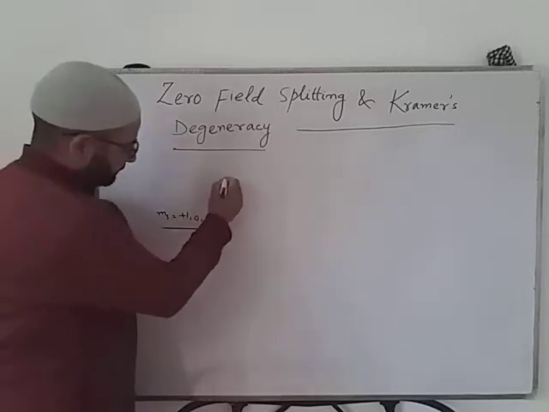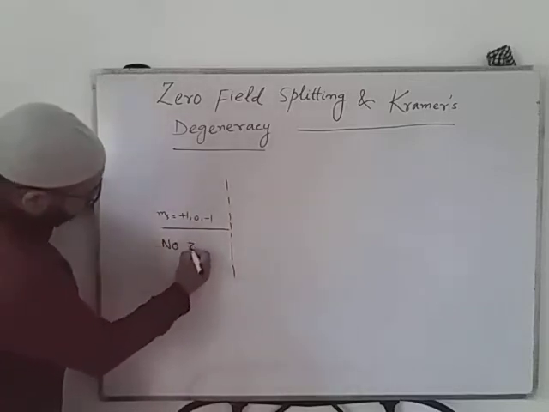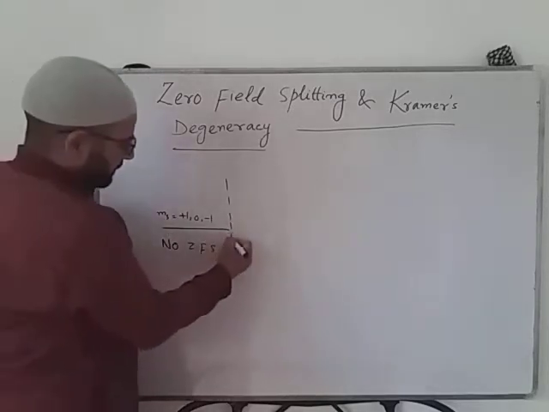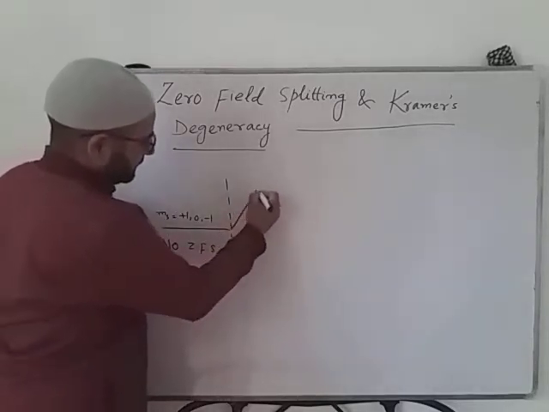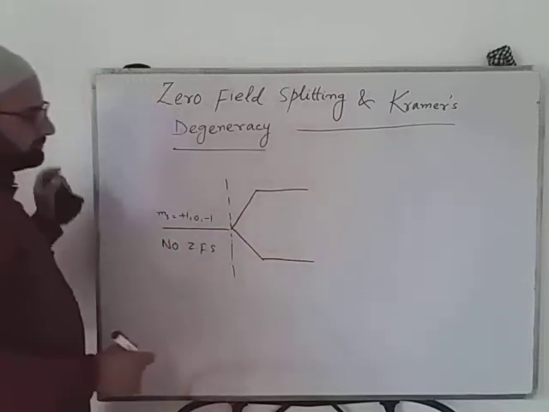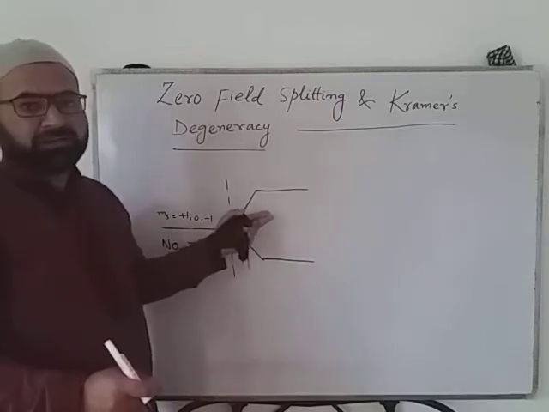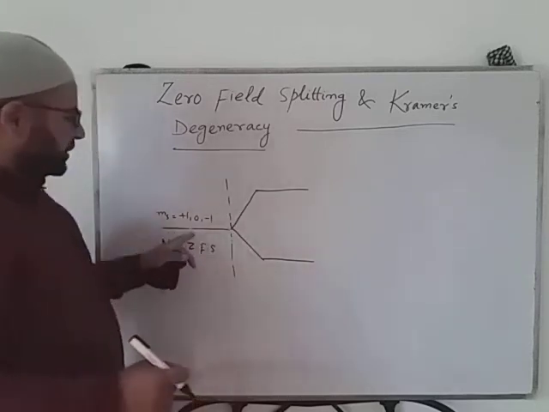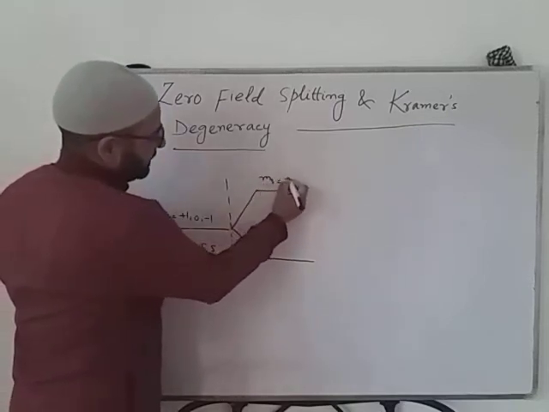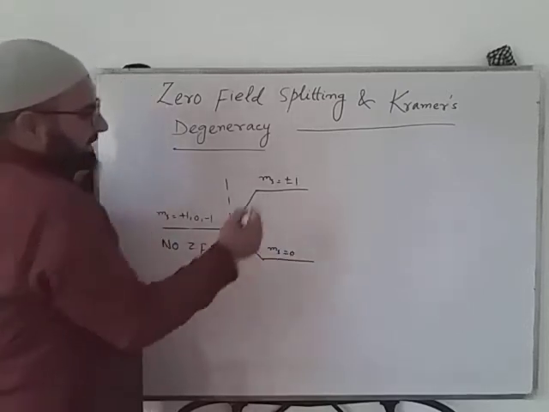Here was the absence of zero field splitting. Now what will happen? These spin states will lift their degeneracy. They are no longer degenerate, and ms is equal to ±1 and ms is equal to 0.